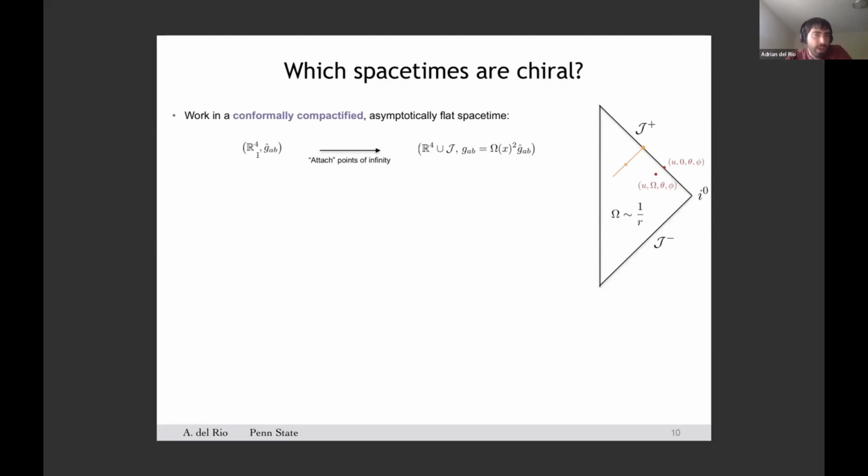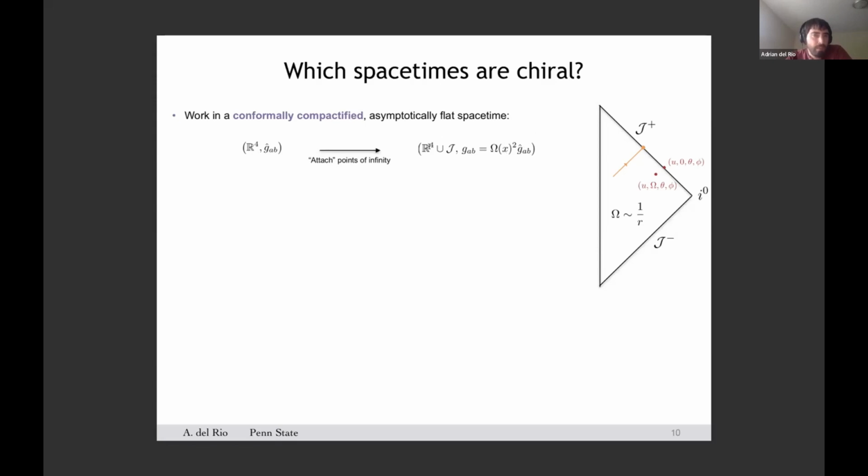If (R^4, g-hat) denotes our physical spacetime, the solution that we want to evaluate the integral on, it is convenient to work instead with an unphysical spacetime that one can get from the original one by standard techniques of conformal compactification. On the one hand, the unphysical metric is related to the physical one by an ordinary conformal transformation.